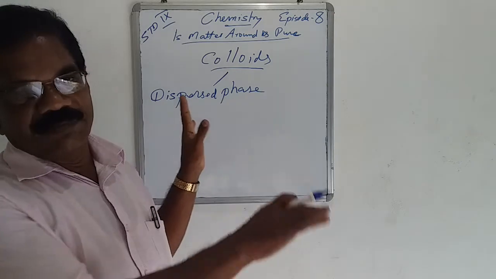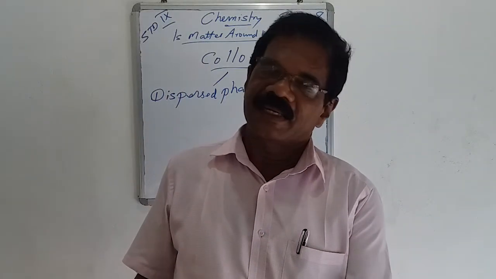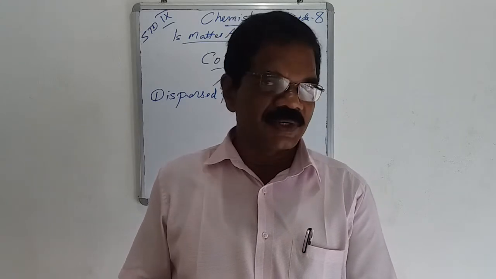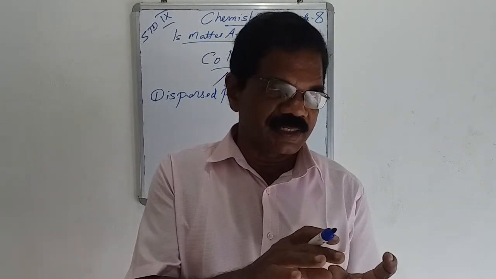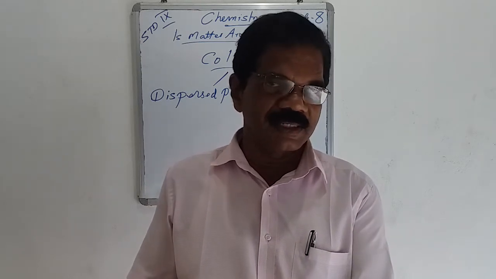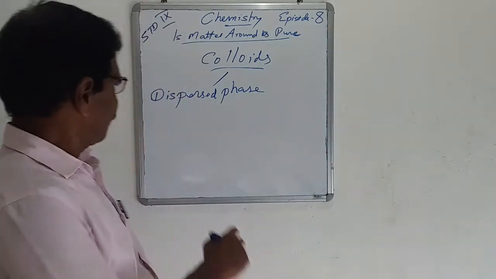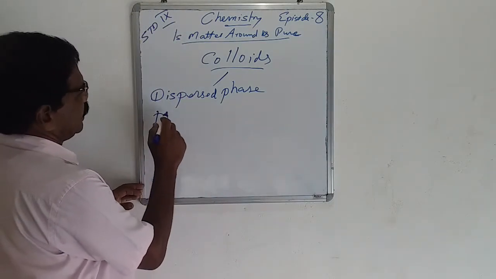The dispersed phase is dissolved in a medium. The dispersed component is dissolved in another component, which is known as the dispersing medium.